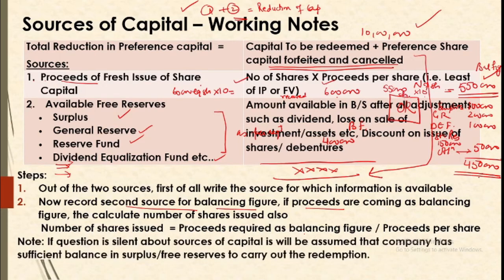Now one thing that we have to remember here is that if our question is silent about the sources, if nothing is given, no proceeds, no free reserves, nothing is given in the question, then we will make an assumption that the company has sufficient balance in free reserves to carry out the redemption. That is, out of the two, if we are to make an assumption for something, we will make it for free reserves. We cannot make an issue of shares on our own, so we will assume the company has enough reserves and the company will use these reserves.